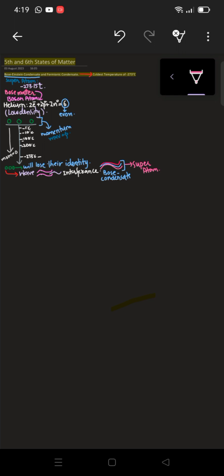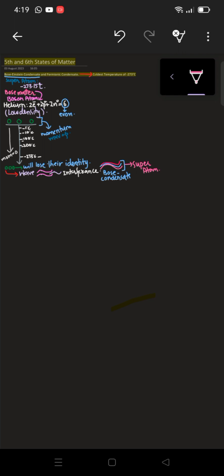We take the atoms in low density, like 3 or 4. Here we have taken 3. When we decrease the temperature to minus 273.15 degrees centigrade, they lose their momentum. There is zero kinetic energy. With that, they lose their identity too.